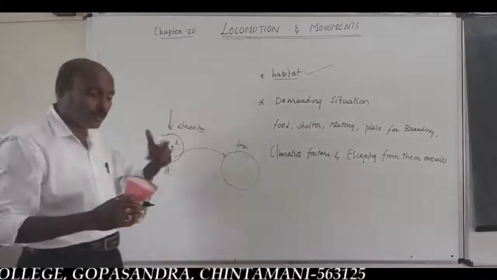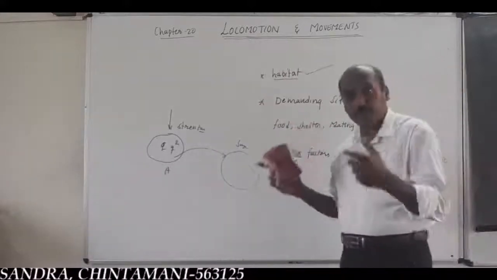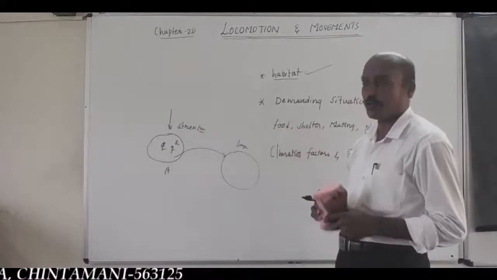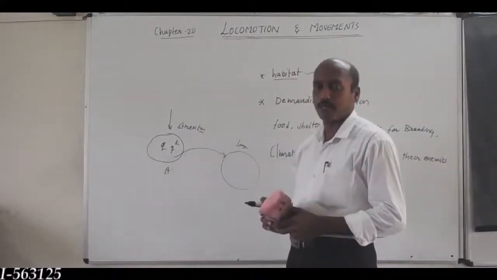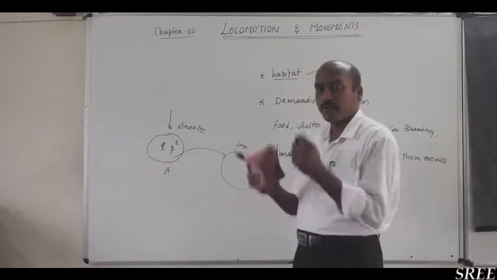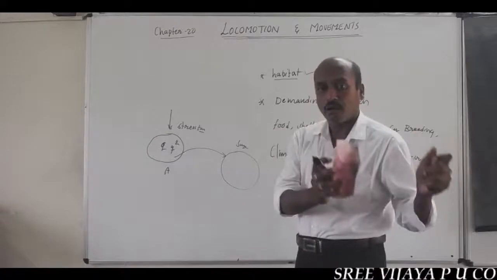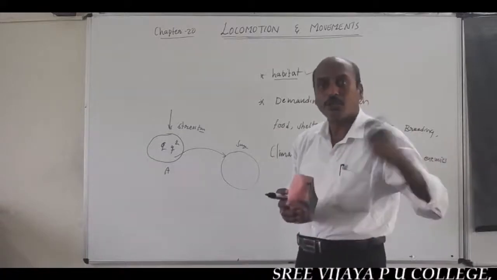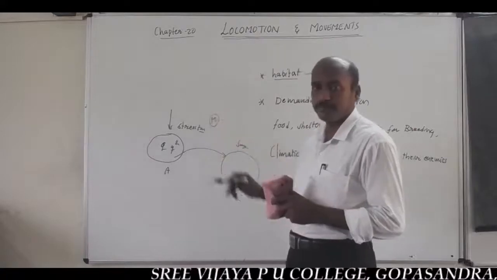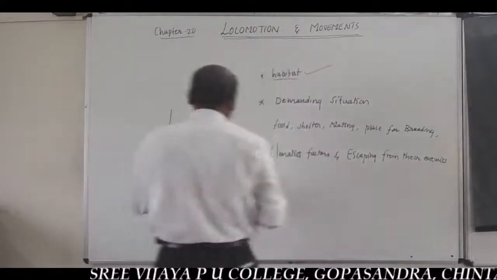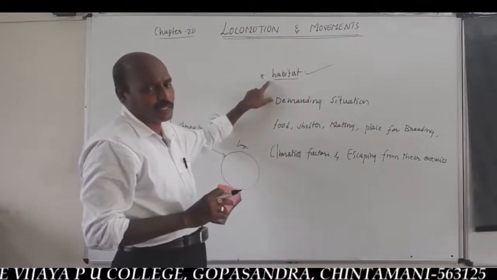Some organisms show locomotion, movement from a stressful habitat to a healthy, suitable habitat. That is the meaning of migration. So the locomotion and movement of the body depend upon the nature of habitat.